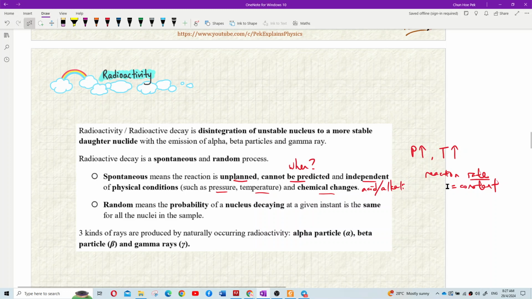So the rate of reaction is independent of pressure and temperature. That means whether you put it under a high temperature in a microwave or oven, or in a high pressure cooker, the reaction rate is still constant. Understand? So this spontaneous reaction cannot be controlled.